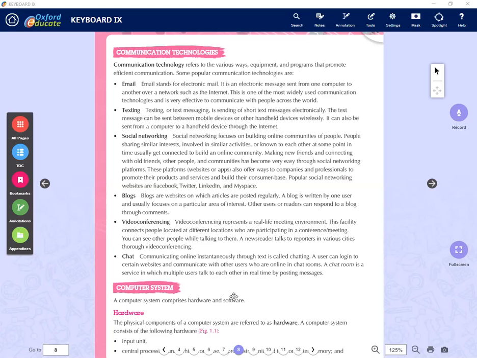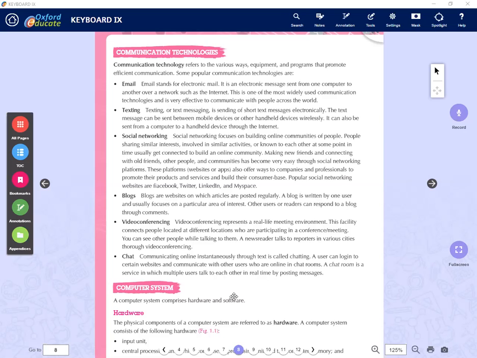So video conferencing represents a real-life meeting. Now we are doing the same way, exchanging lively. It feels like you are talking to each other live, right? If you have video, they can see each other, and you can hear the sound also. It is the facility to connect people located in different locations who are participating in a conference. So now we are also in a meeting, about weather revision.